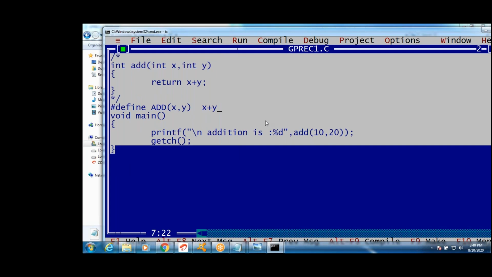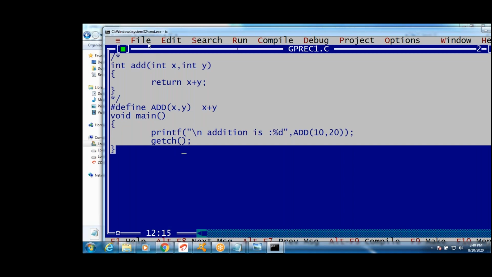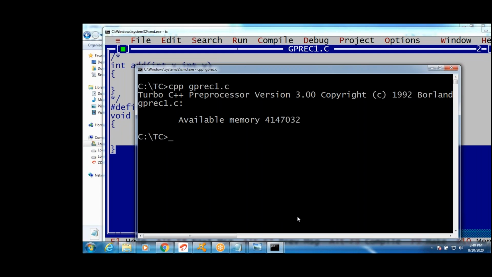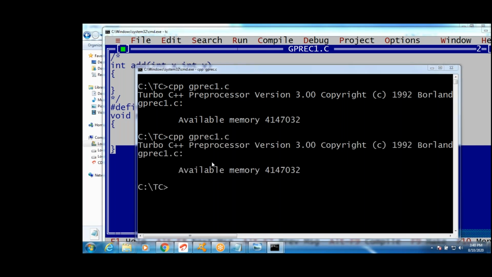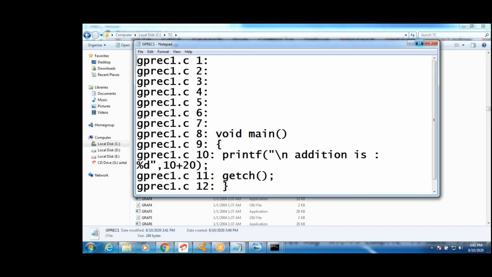I have written add in capital letters, guys, right? Whenever I write ADD, see this one. Save, and do pre-processing once again. cpp gpr1.c. Now pre-processing is done. Now if I open that file, see this, it replaces that with 10 plus 20. You understood?